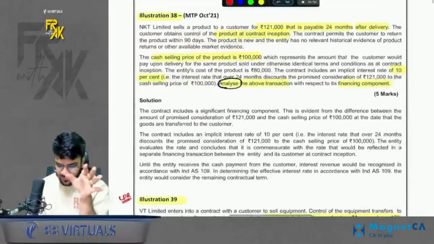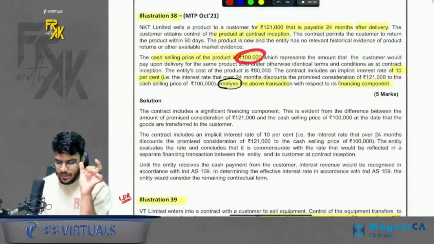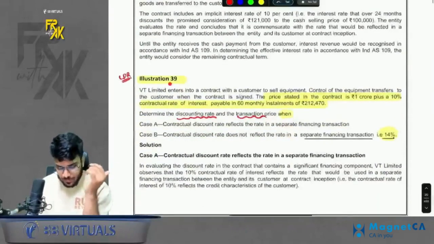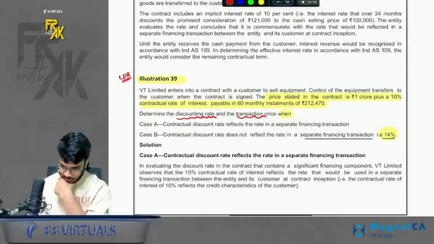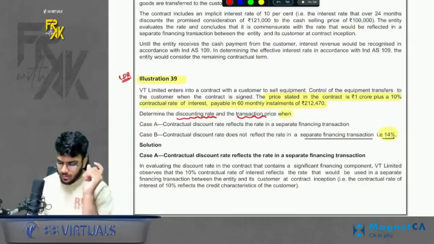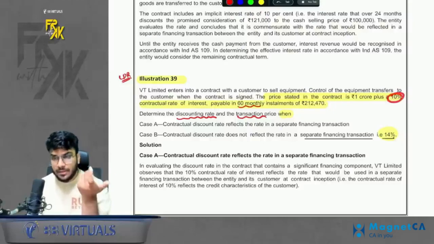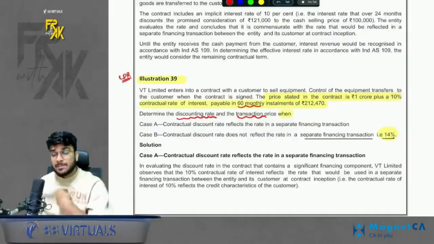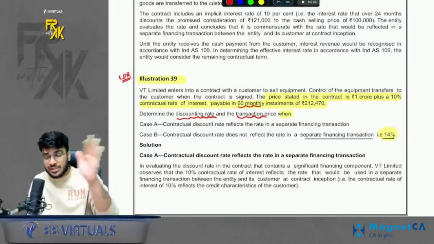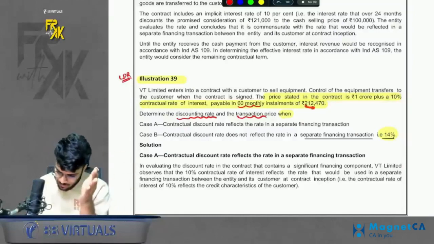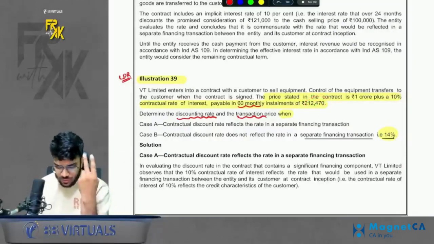Simple. So the basic fundamental was your revenue is 1 lakh and your interest 21,000. Next question, important question now. What does it say? Basically, again, you are selling an equipment, but the customer is going to pay after 60 months. So you are charging 10% interest. The customer is paying in 60 monthly installments, not after 60 months, so you are charging extra. They have asked two things: what is the discounting rate and what is the TP?